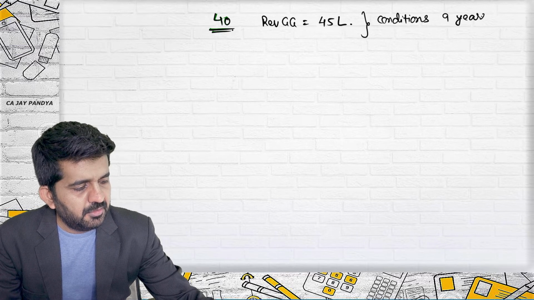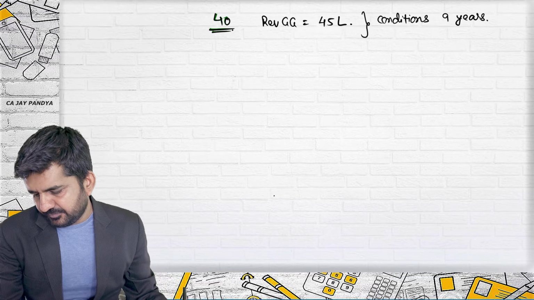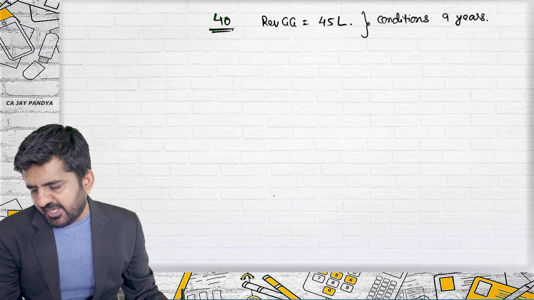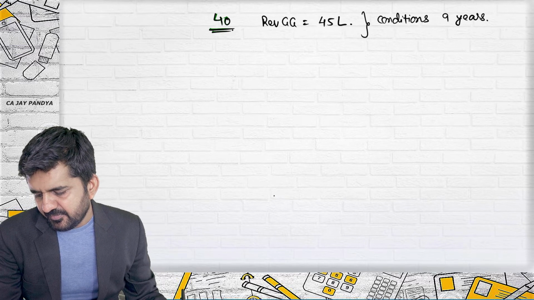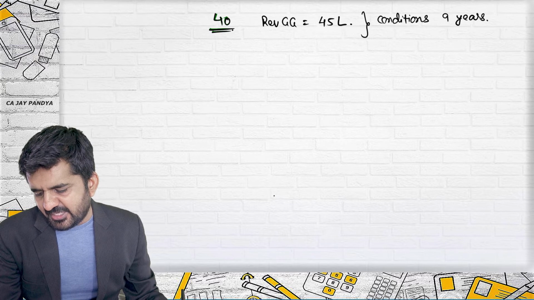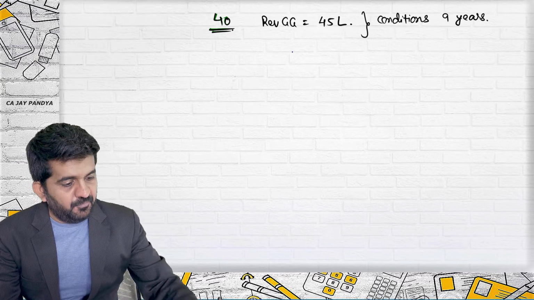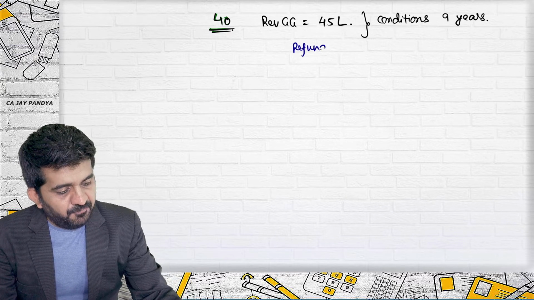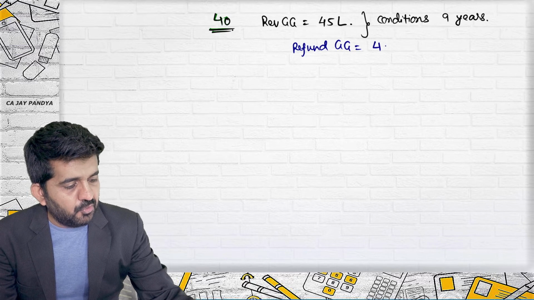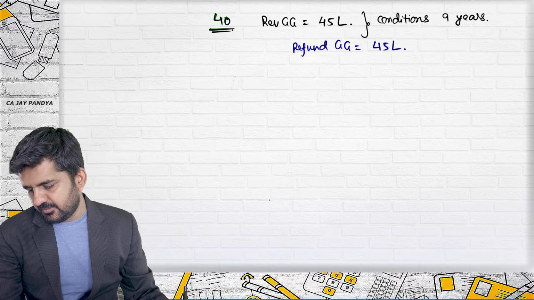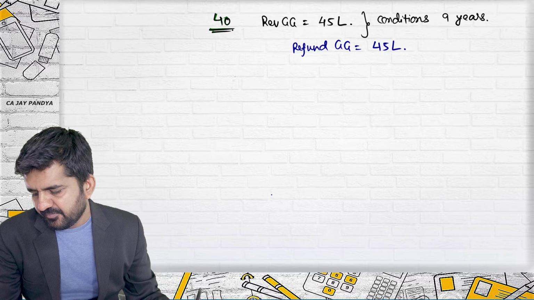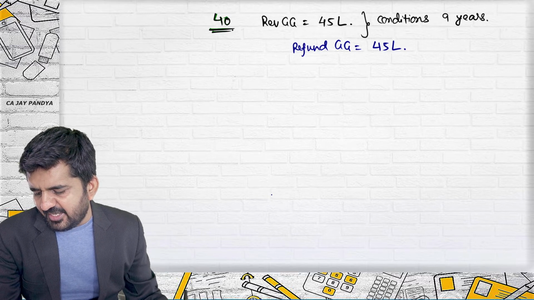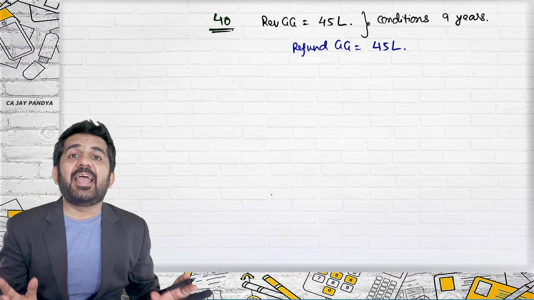During the current accounting year, the entire amount of 45 lakhs became refundable, as the conditions attached to it could not be fulfilled. The company has already recognized rupees 5 lakhs in P&L account.